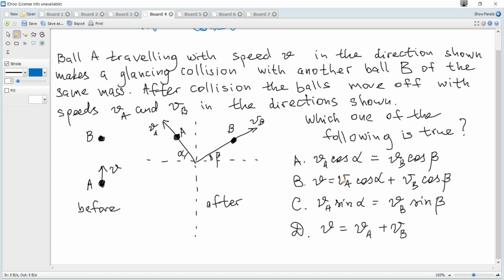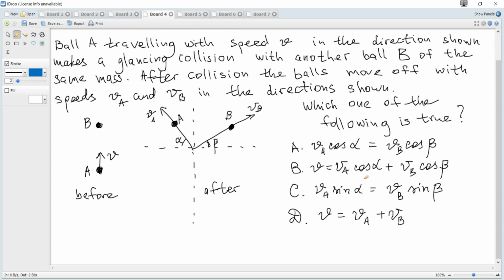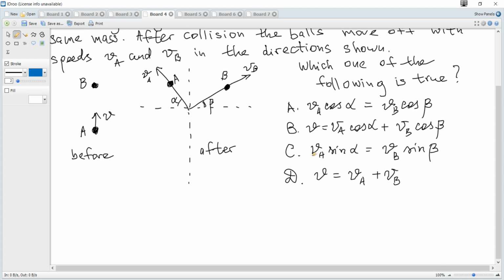Total momentum before is equal to total momentum after, but momentum is a vector quantity, and it should be conserved in any direction. So total momentum before should be equal to total momentum after in projection, or in components, onto any direction.